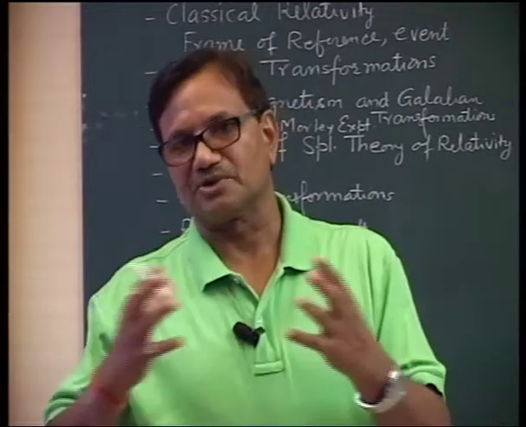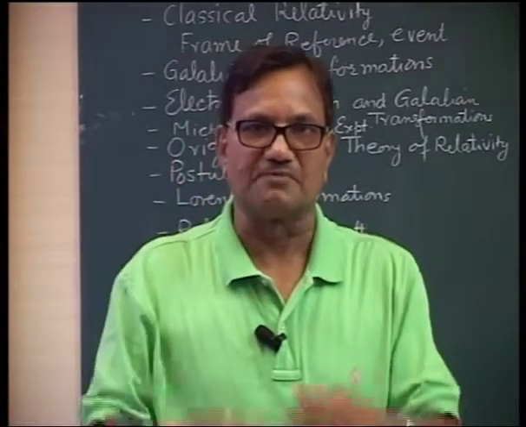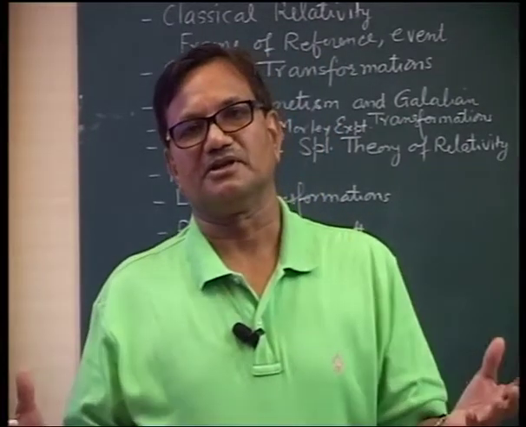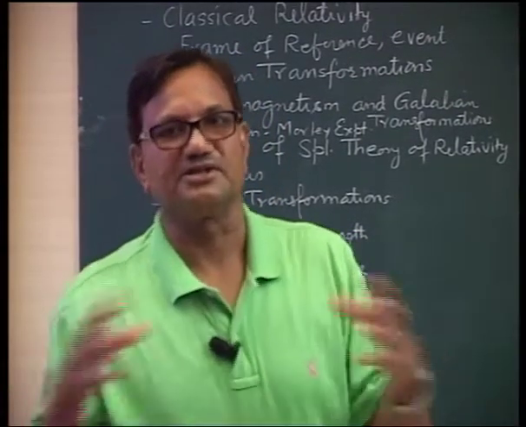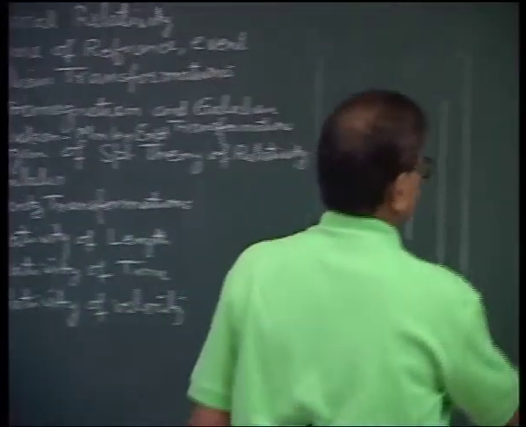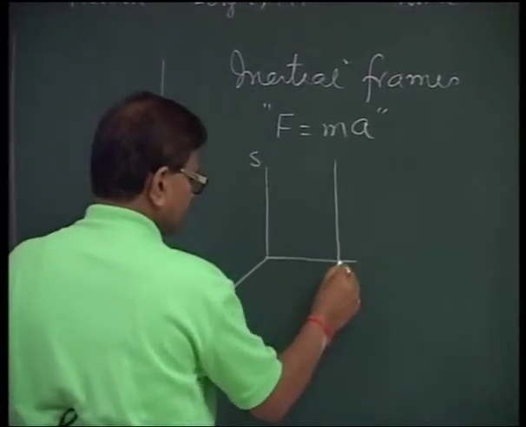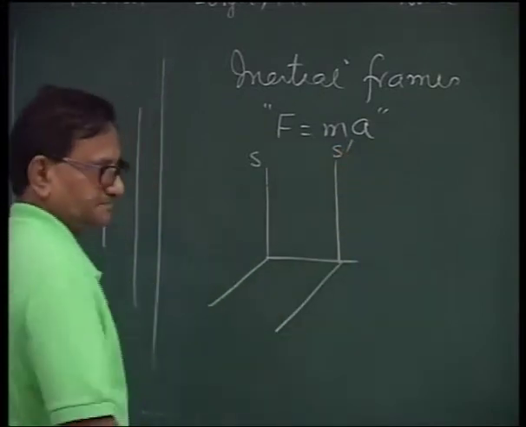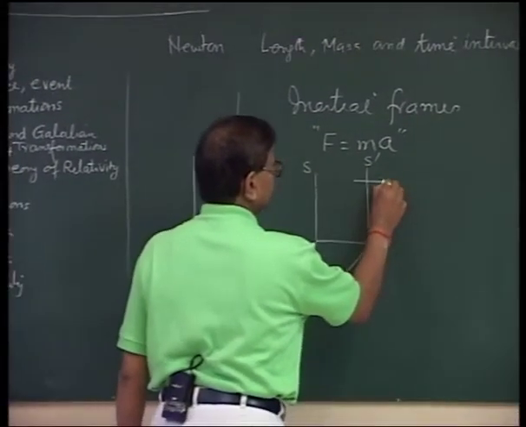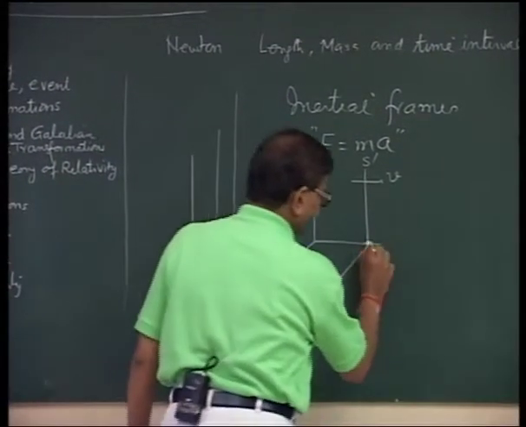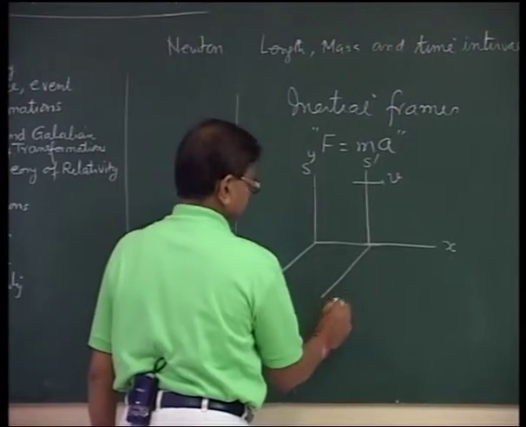Transformations are the equations interrelating the physical quantity observed in one frame of reference with the quantity observed in another frame of reference. That means the equations connecting the two observations are known as transformations. Let us consider two frames of references. One is an S frame of reference, another is an S dash frame of reference. And we consider that S dash is moving with respect to S with velocity v. We select our x-axis in the direction of motion of the frame, and therefore we have these axes.